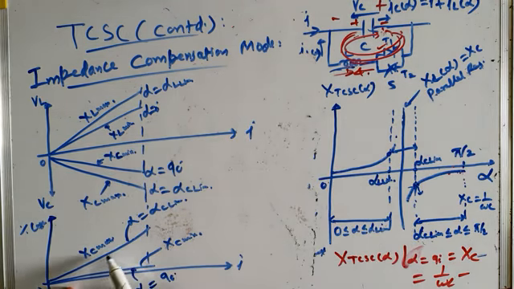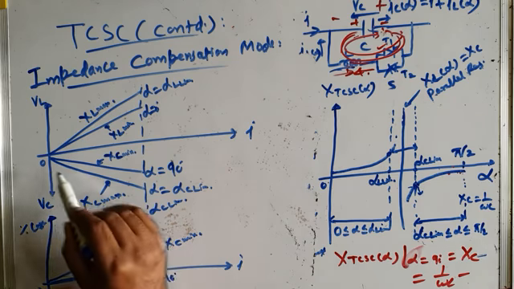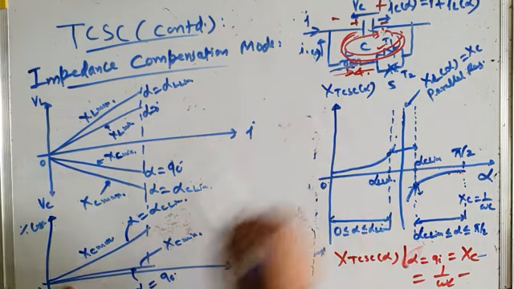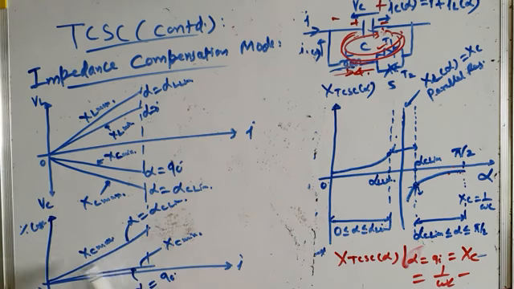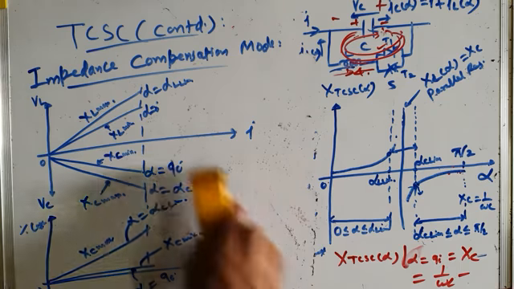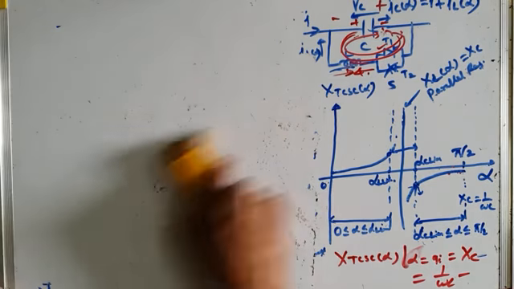And as the transmission line current increases for Xc max operation, the losses in the TCR valves also increase. So TCSC losses also increase. So this explains the losses and operation of TCSC in the impedance compensation mode. That completes our discussions on TCSC.